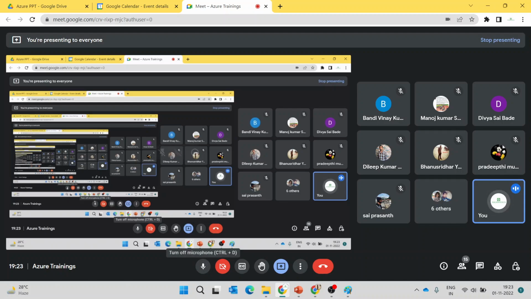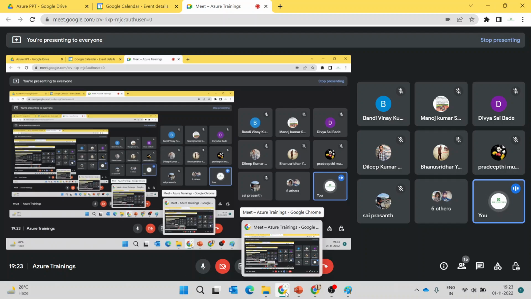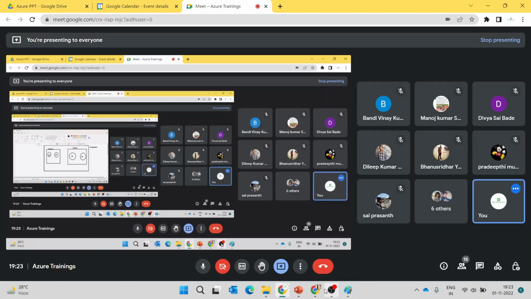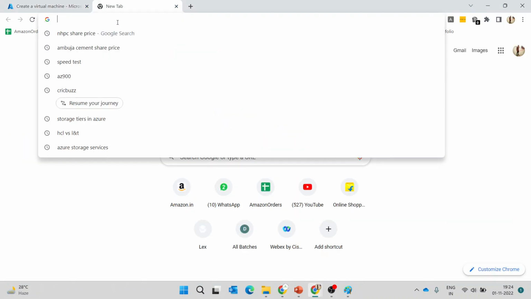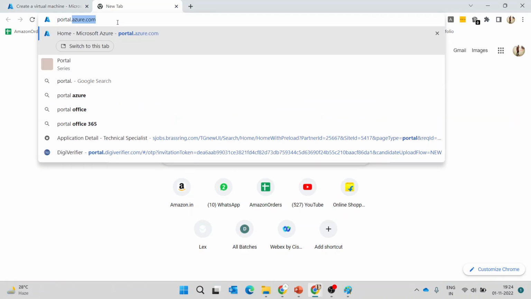Okay, guys, I'll take it as a no, and I will move on to the portal to show how it looks. To access the portal, we'll just use one thing: portal.azure.com.